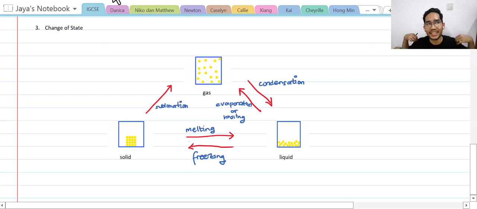So what is an example of sublimation in daily life, you might ask? If you have camphor or mothballs in your home, you might notice that the solid mothballs will decrease in size as time passes by.